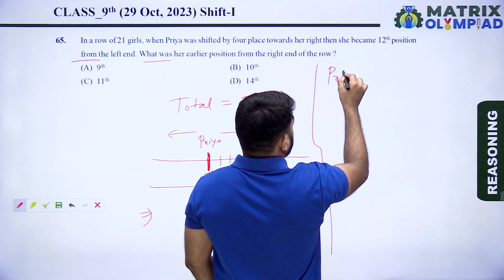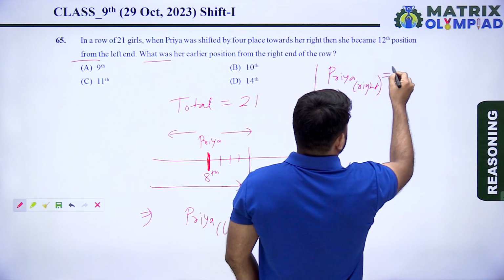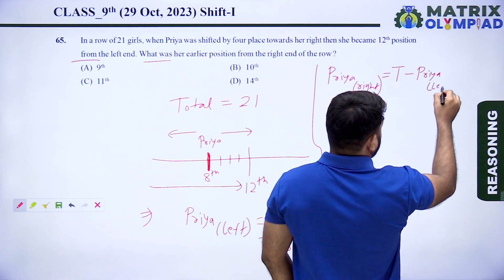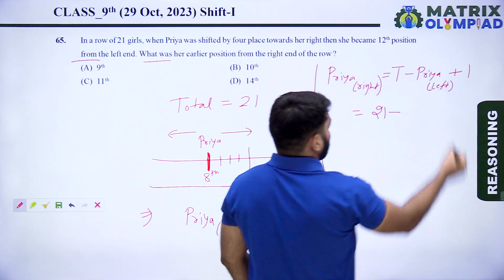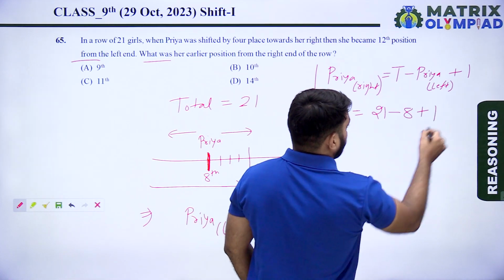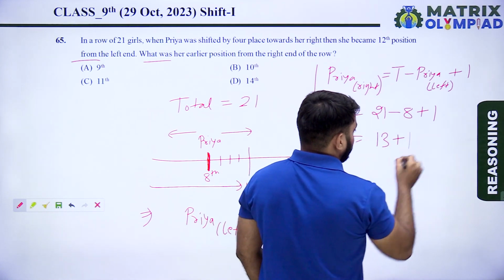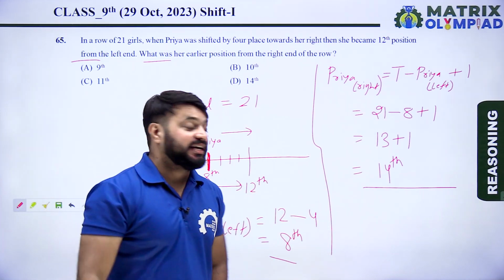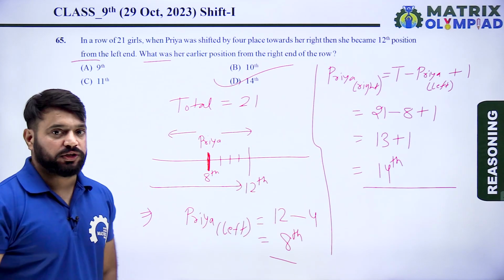The formula is total minus the earlier position from the left end, plus 1. So 21 minus 8 is 13, 13 plus 1 is 14. So the earlier position of Priya from the right end is 14. So option D is the correct answer of this question.